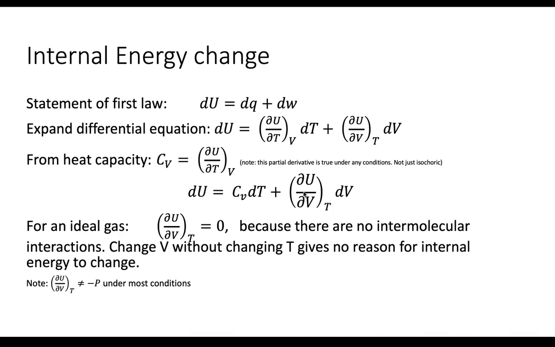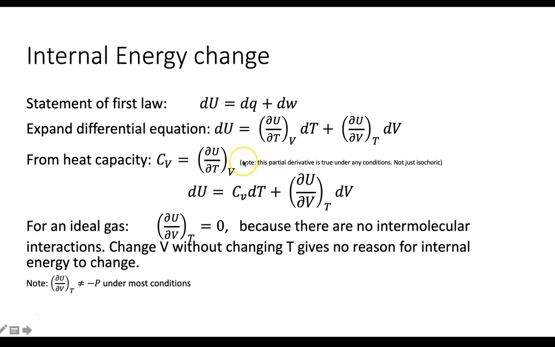Okay, so if we explore a little bit more about internal energy changes, one of the things that's elegant about thermodynamics is that we have some sets of equations, we have some conditions under which we do processes, and then we can manipulate those equations and derive what we need. Anyway, we start with the statement of the first law. In terms of heat and work, we can also, as with any state function, expand the differential in terms of variables. In this case, we've chosen T and V, so we have partial U, partial T at constant V, and so forth.